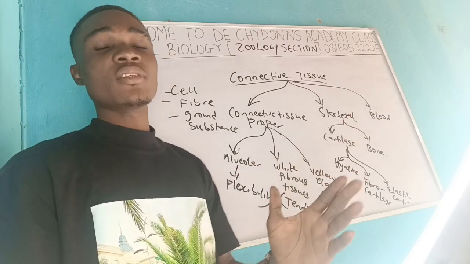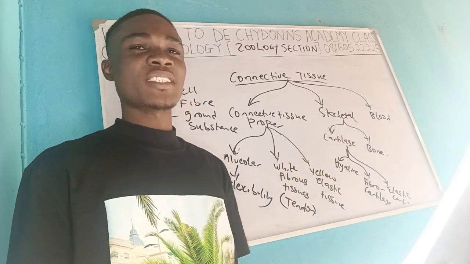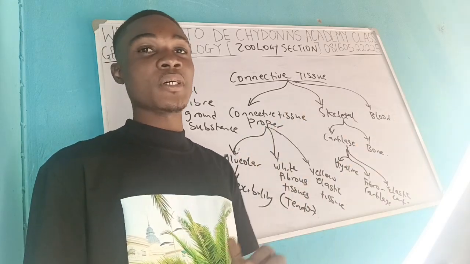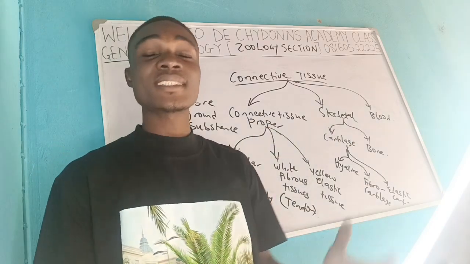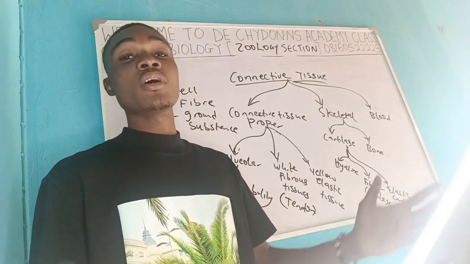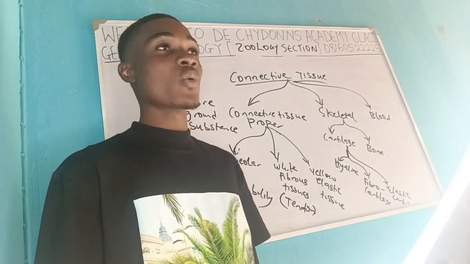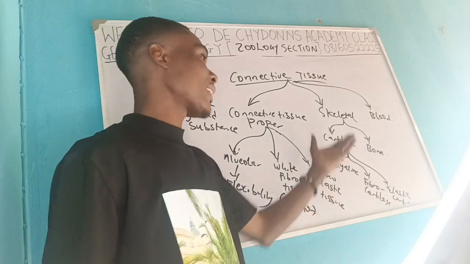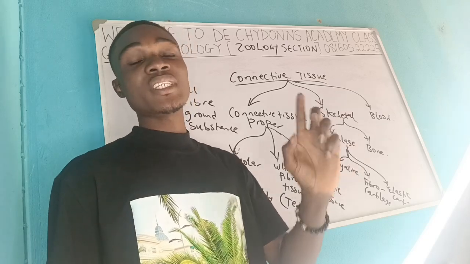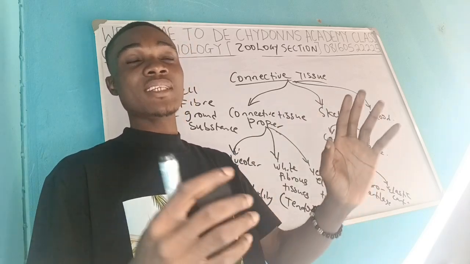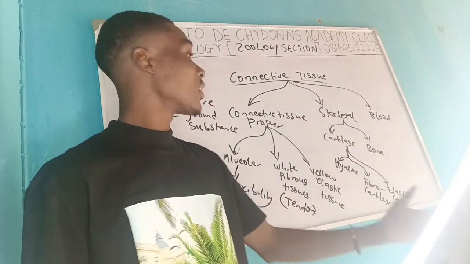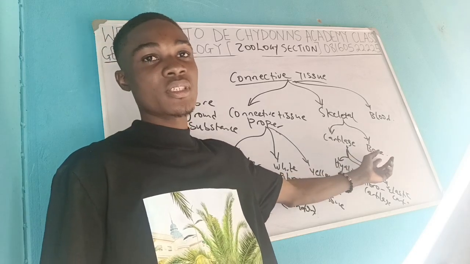Cartilage in human beings, for example, the embryo of the mammal: there is a particular stage in a mammal's life that the whole of the skeleton that will be seen there is just the cartilage. So there's a particular time when all the mammals that existed, when they were still embryo, still fetus, are basically cartilage. The kind of cartilage that you see there is the hyaline. So hyaline cartilage is what you see in the embryo of mammals. In the early age of their life, they have cartilage all over their body as their skeleton. But with time, those cartilages are being replaced with bone.